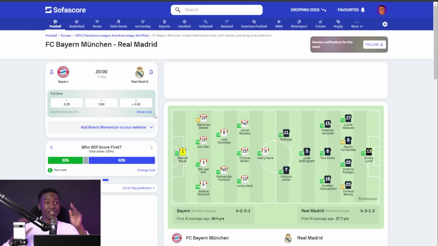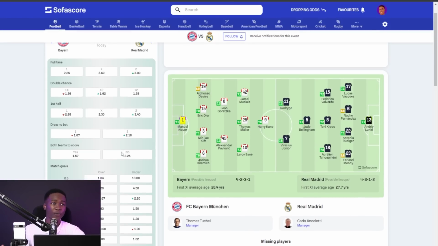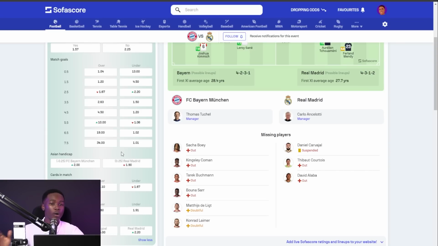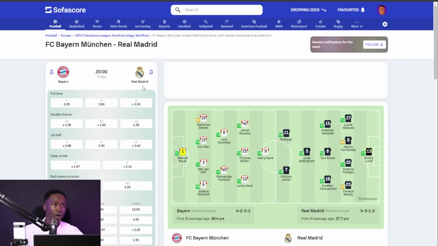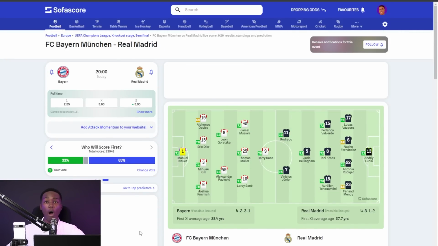But when you open the SofaScore app and click on the Bayern Munich vs Real Madrid game, you are presented the option to view the odds for Bayern Munich winning, the odds for Real Madrid winning, and the odds for a draw occurring. When I click on show more, we also have additional odds for the double chance, the first half winner, the draw no bet, and so on. We don't care about odds yet; let us quickly make our predictions so that we'll care about the odds when it's time to decide what to bet on, okay? At the moment, what is important is getting the right prediction.